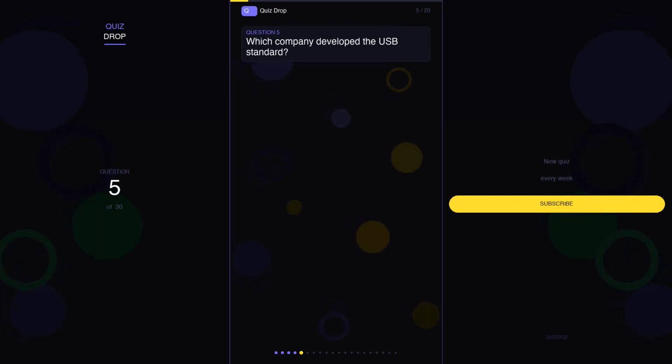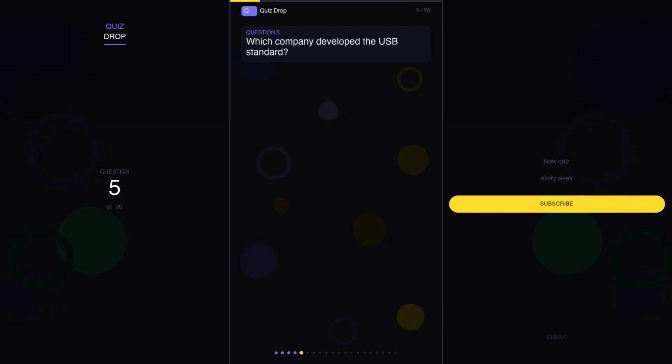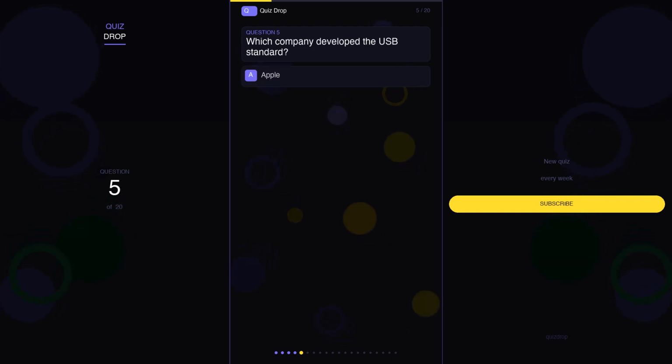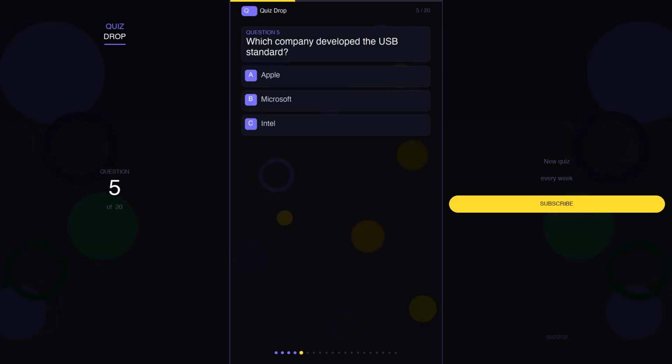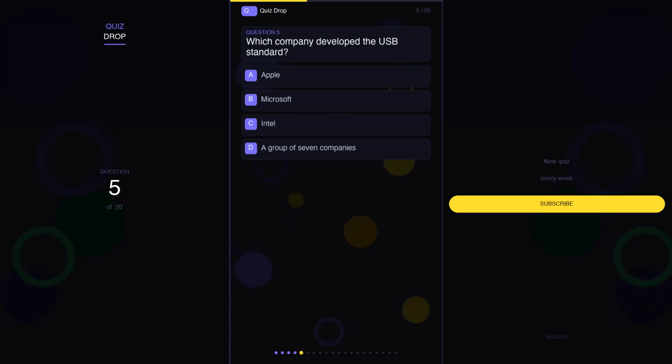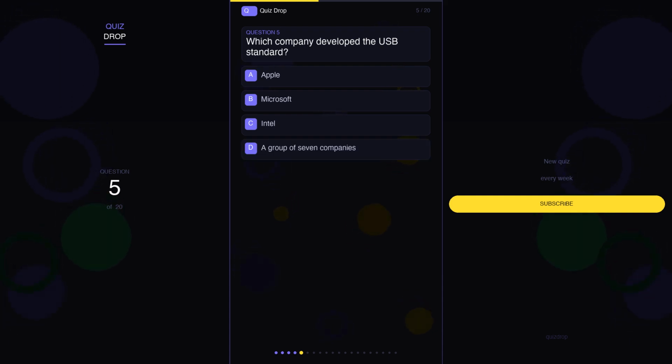Question 5. Which company developed the USB standard? Your options are A. Apple, B. Microsoft, C. Intel, D. A group of 7 companies.